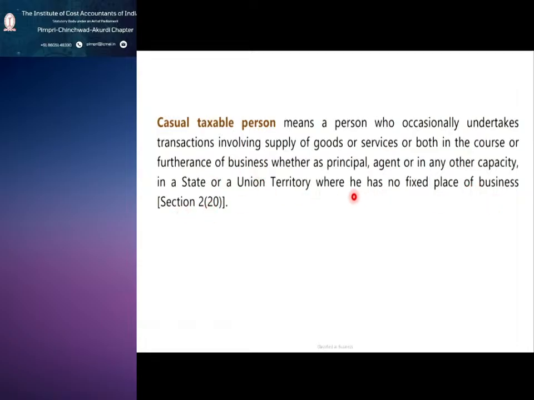So, where he has no fixed place, it is not like an NRTP. NRTP will not have a fixed place of business in India, but a casual taxable person has none in a state or union territory where he is supplying. So this is the difference. I am in Maharashtra. If I am doing any transaction in Tamil Nadu, I don't have any fixed place of business there, so I am a casual taxable person. In my own state, you can say I am a normal taxable person.